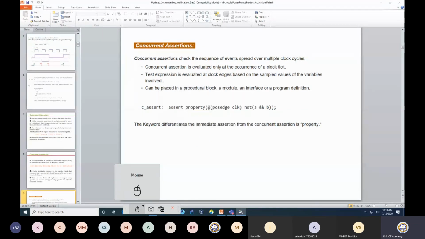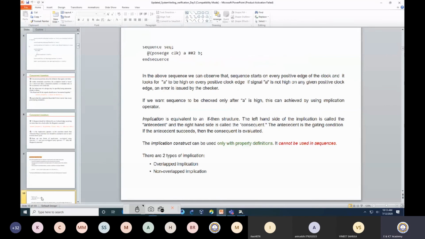Okay, so moving ahead. Now, sequence. In an assertion, inside the property you can write the sequence. A sequence you can consider as the occurrence of events. Sometimes the condition that you would like to evaluate has multiple events altogether.